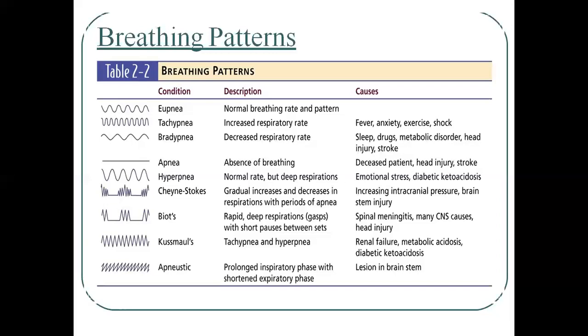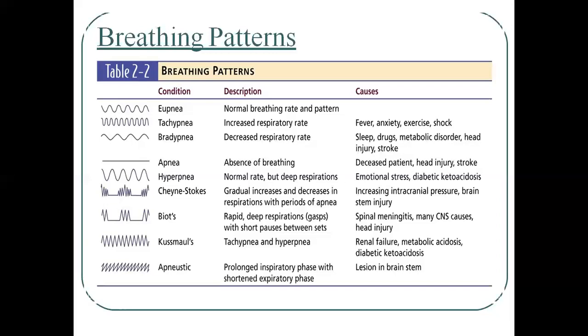Then next is Cheyne-Stokes. Cheyne-Stokes is a gradual increase and decrease in respiration with periods of apnea. Means the patient's respiration rate will suddenly increase and decrease, and sometimes the patient also has absence of breathing. So it will occur in patients who are having increased intracranial pressure. Means when the patient is having any type of head injury or any disease related to the head. And it will also occur when the patient is having brain stem injury.